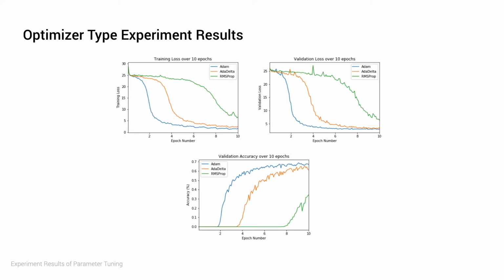First off, we have the results for the optimizer type. The differences in performance across the optimizer types are pretty distinct, with the worst performing being RMSProp, and the best performing being the Adam optimizer, all based on the speed of convergence and the final loss values and accuracies at the end of the 10th epoch. Hence, the Adam optimizer was decided to be the best out of the 3, which actually differs from the paper, in which they published that they decided on AdaDelta for its faster speed of convergence.